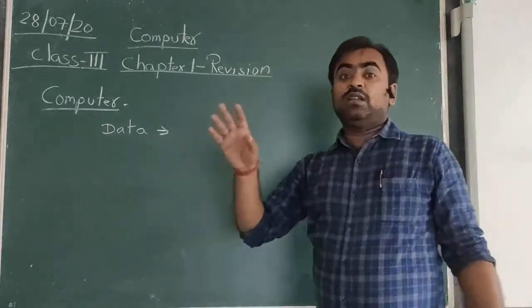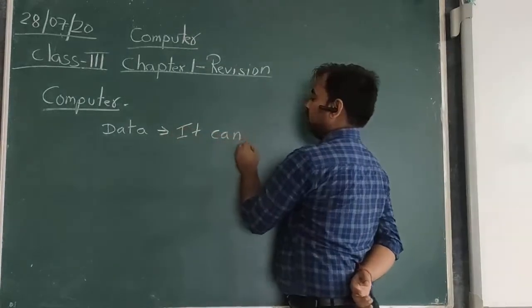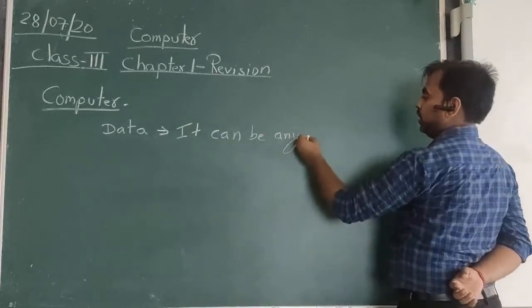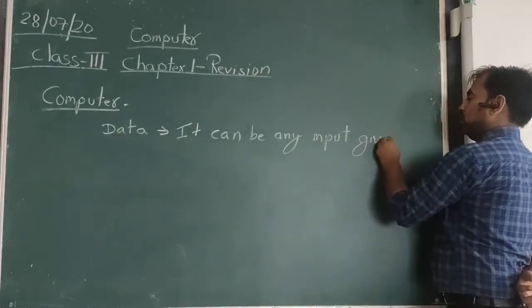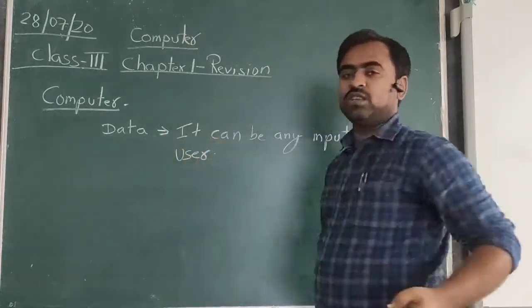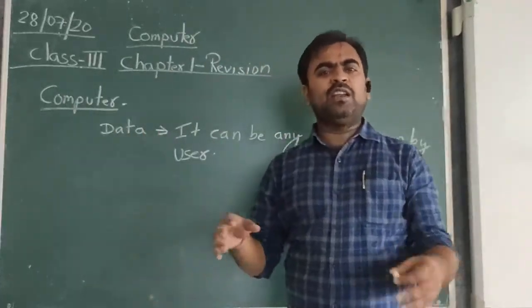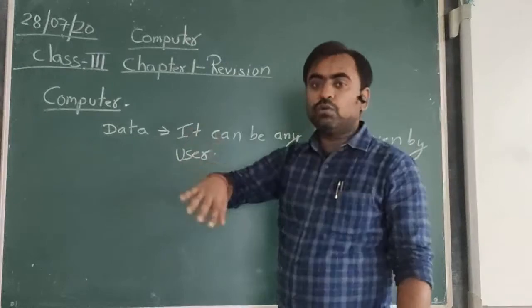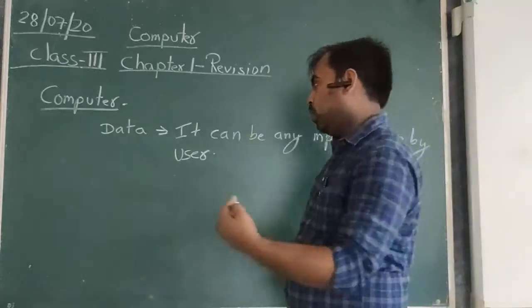If I am saying data, what do you mean by data? It can be any input given by the user. Any input which is given to the system is called data. Any raw facts and figures, any numbers or alphabets which you input through the different input devices to the computer, is called data. And what is information?